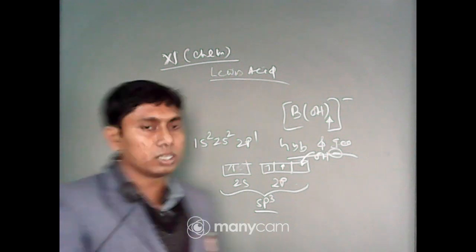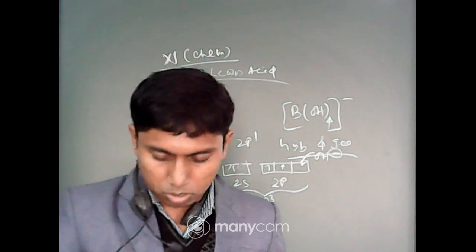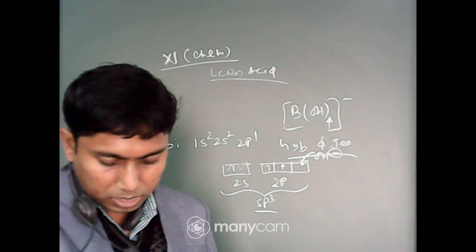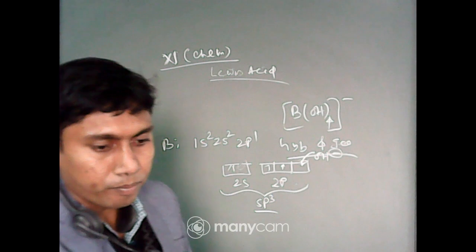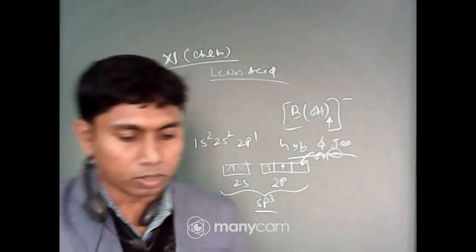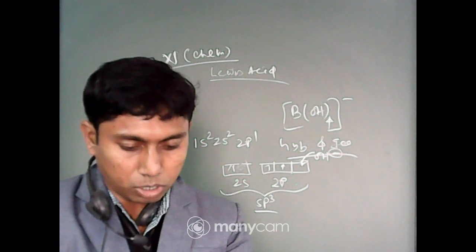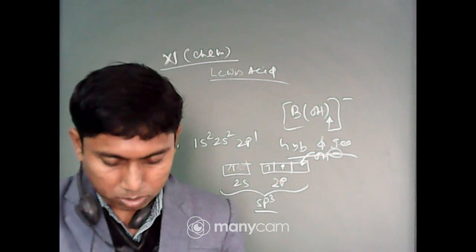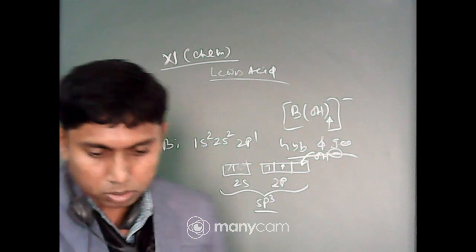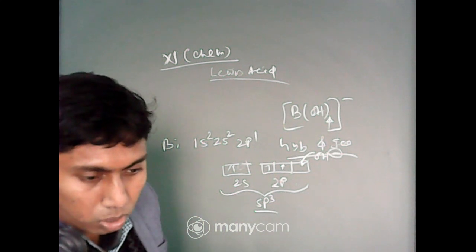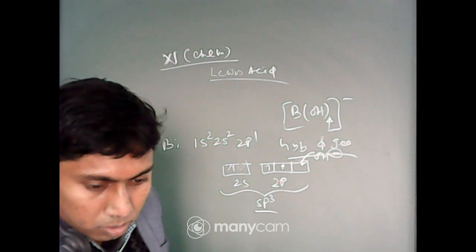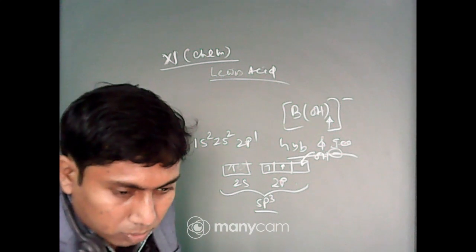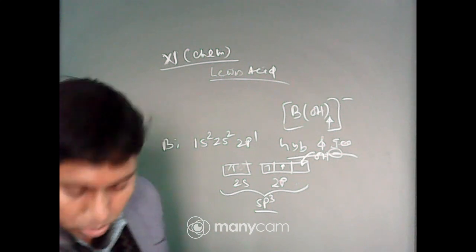So, what is the geometry for sp3 hybridization? Everyone knows this. What is the geometry for sp3 hybridization?